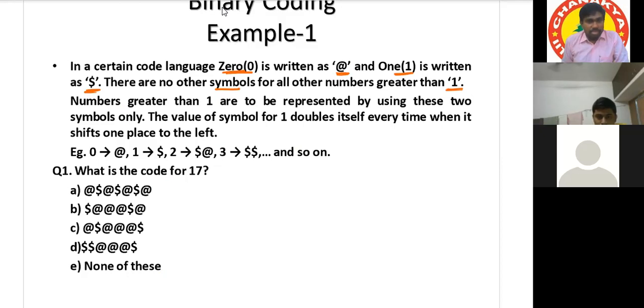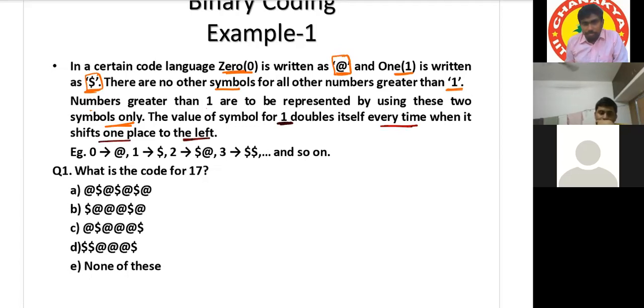Suppose what if numbers greater than 1 are given? See, that point also he is mentioning. Numbers greater than 1 are to be represented by using these two symbols only, @ and $. Okay, how to use them? He is telling in the next statement. The value of symbol for 1 doubles itself every time when it shifts one place to the left.